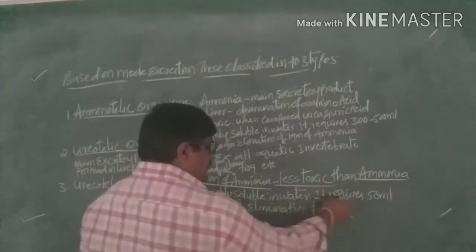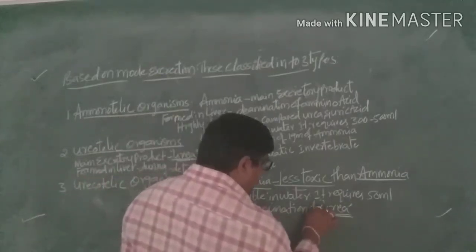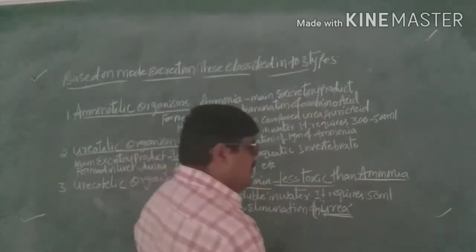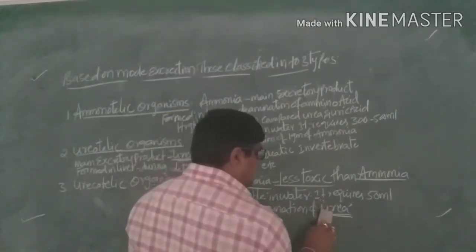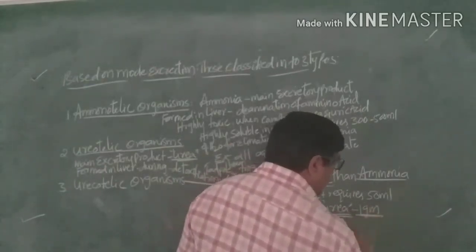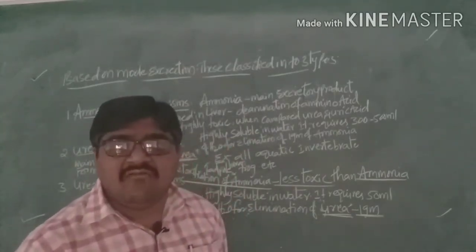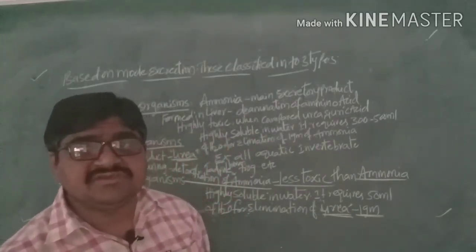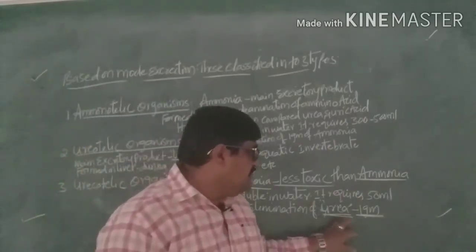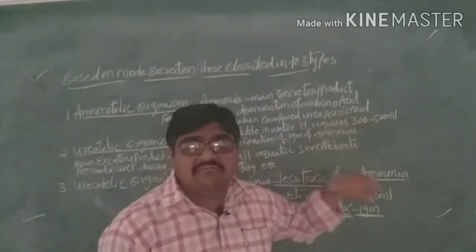That means it requires 50 ml of water for the elimination of 1 gram of urea. In ammoniotelic organisms, 300 to 500 ml of water is required.